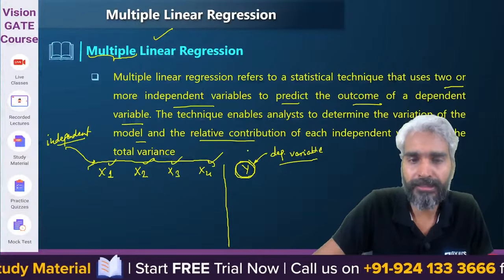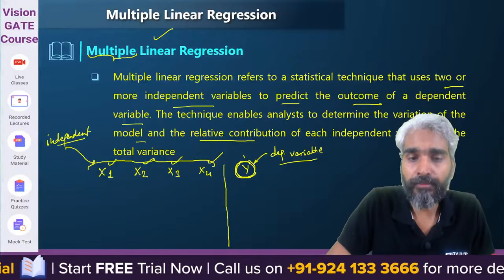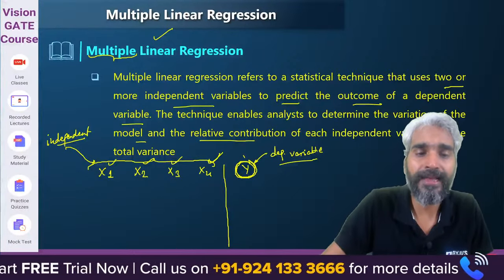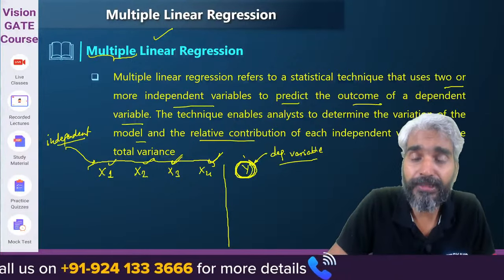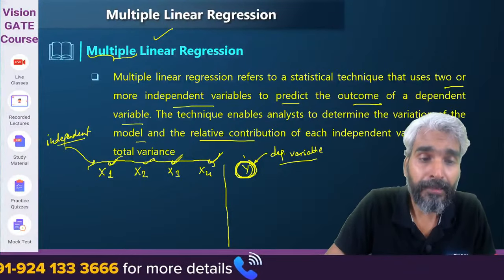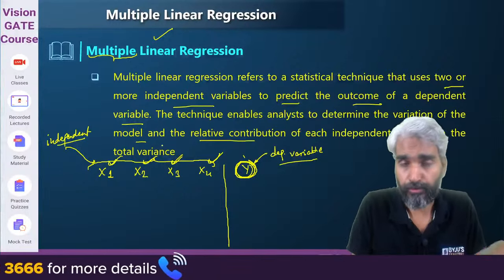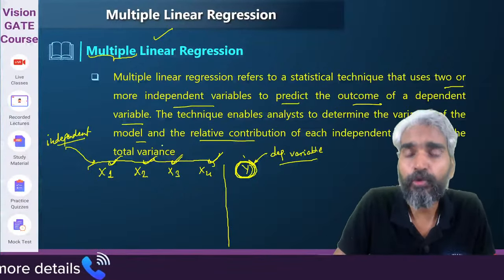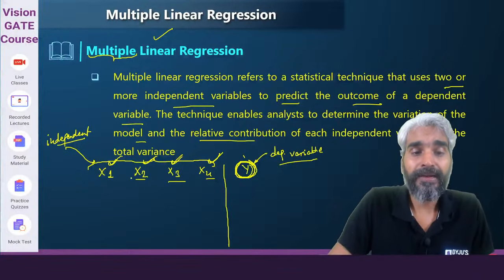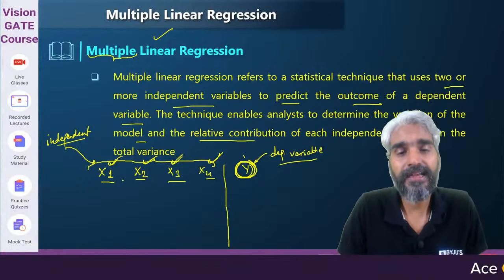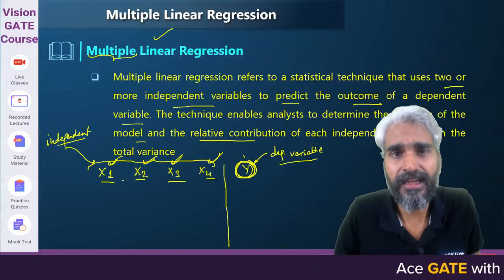It may be possible that the output is more correlated with x4 and x3, but your dependent variable y is not that much correlated with the independent variables x1 and x2. So accordingly, we'll have to analyze the weights of these independent variables. Clear? Getting the idea?